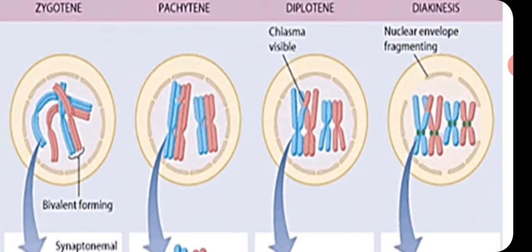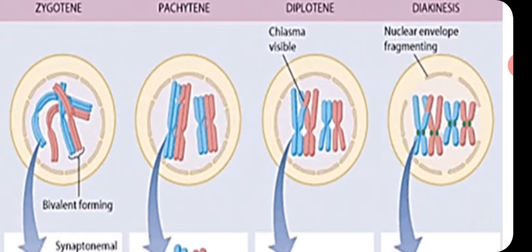The chiasmata form in different positions and in different numbers. They can move to the ends of the chromosomes. Chiasmata are very clearly visible in the diplotene stage. They tend to move to the terminals of the chromosomes, which is why this is known as terminalization.